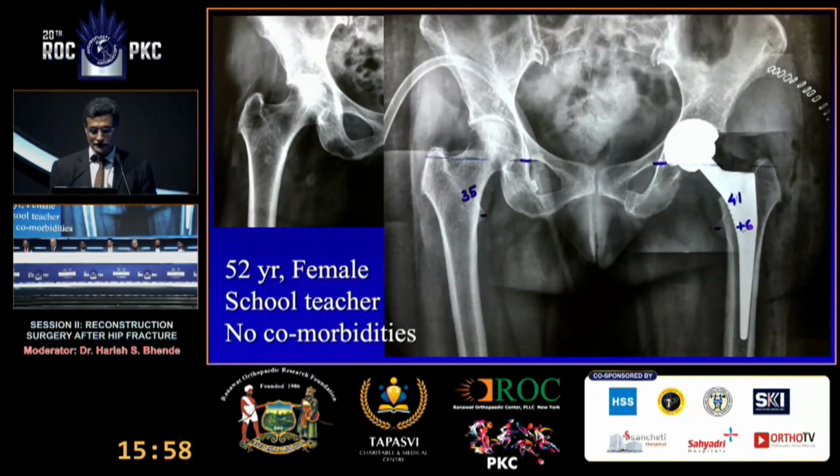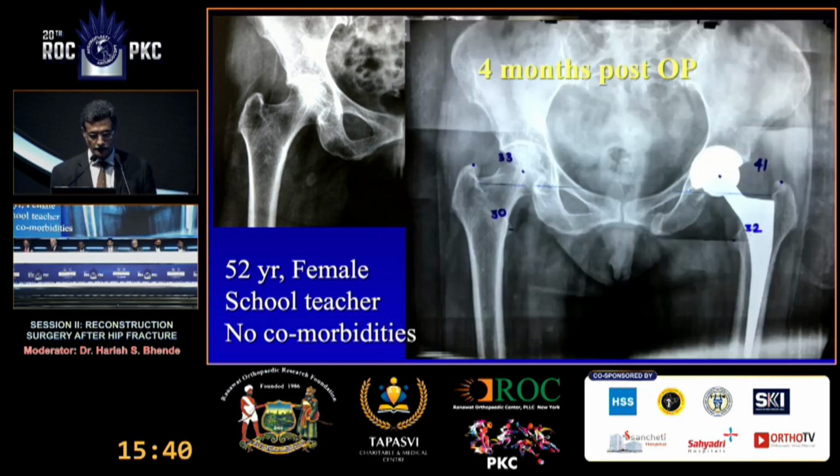This was done, and we had increased the offset slightly, and there was little lengthening, 6 millimeters, again not too big. Many times you have a little tight abductors if you increase the offset, and that can give some amount of apparent abductor deformity which gets corrected over the next 3-4 months.